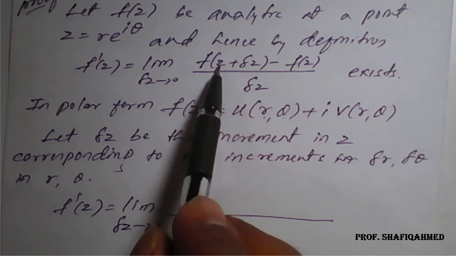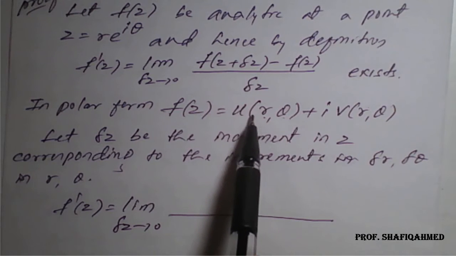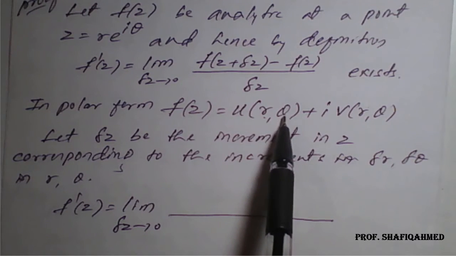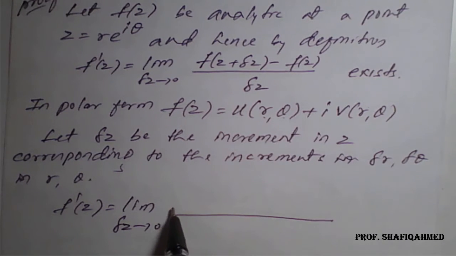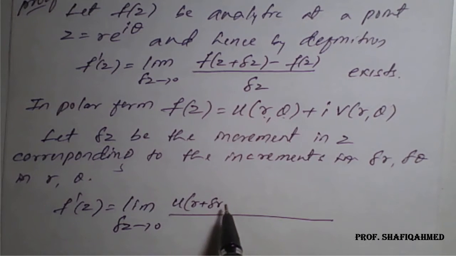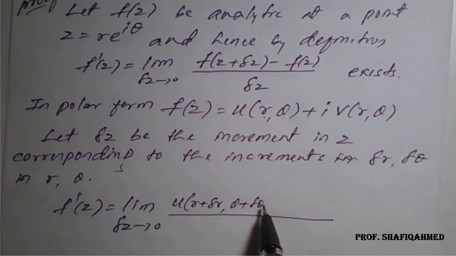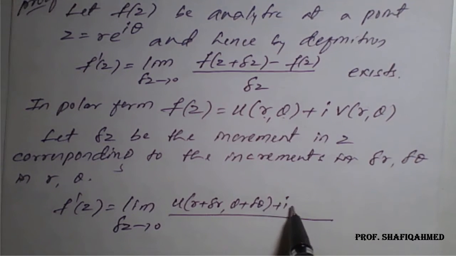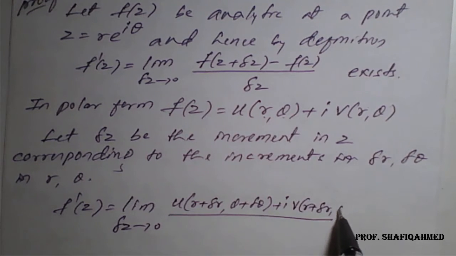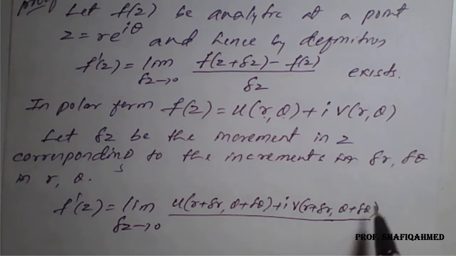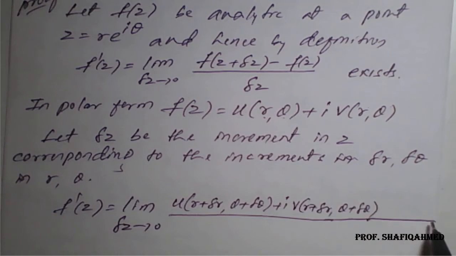In place of f of z plus delta z, we will write u of r theta plus i times v of r theta in terms of increment. That is, it will become u of r plus delta r comma theta plus delta theta plus i times v of r plus delta r comma theta plus delta theta minus f of z.